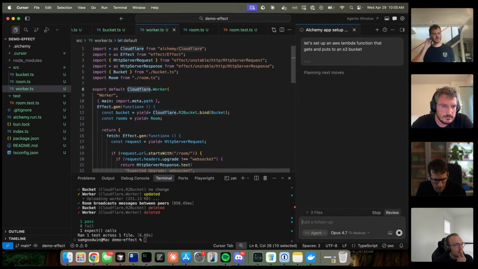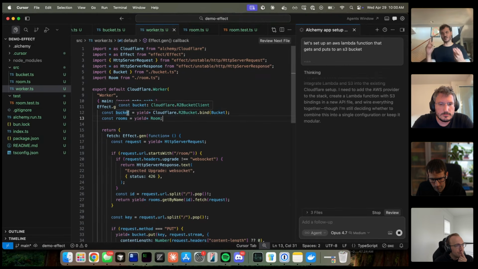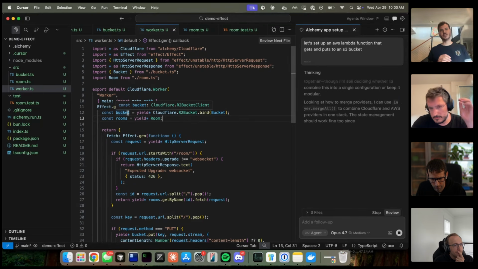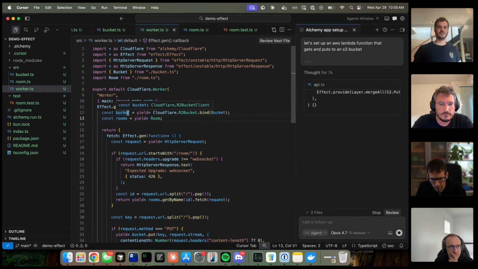Okay. So AWS is a little different than Cloudflare. You saw here that I'm binding the bucket, I'm binding the durable object. And by doing that, I get access to get, set, delete, list, all those things, right? That's because Cloudflare doesn't have a good story for permissions. You just cannot restrict access to a binding. It just has access to everything, right?